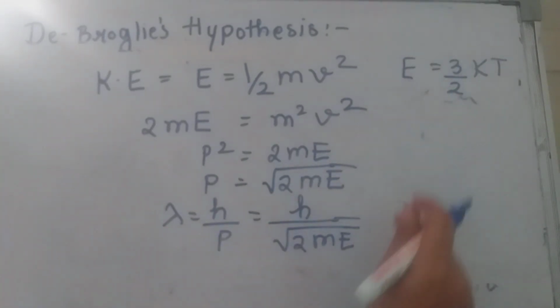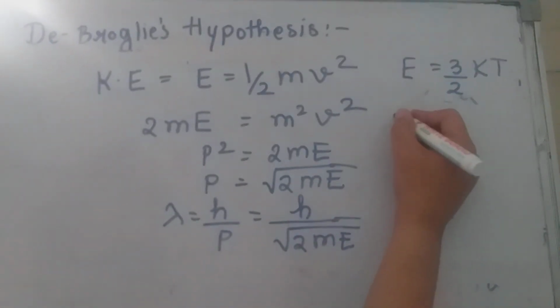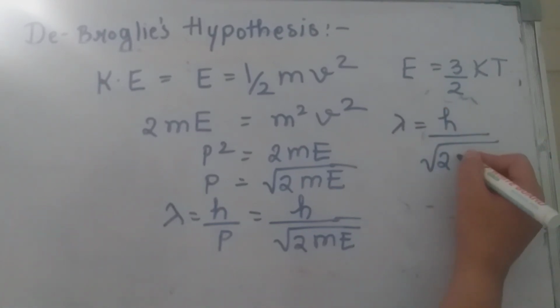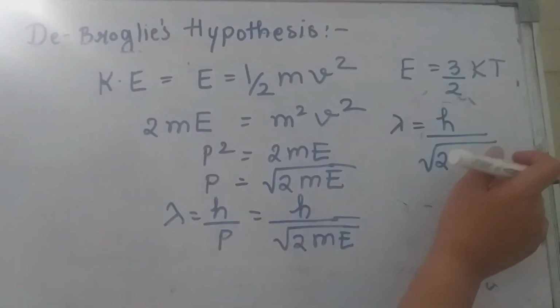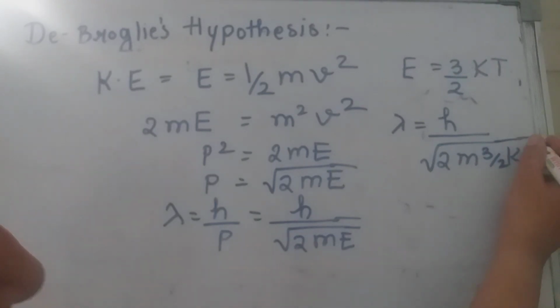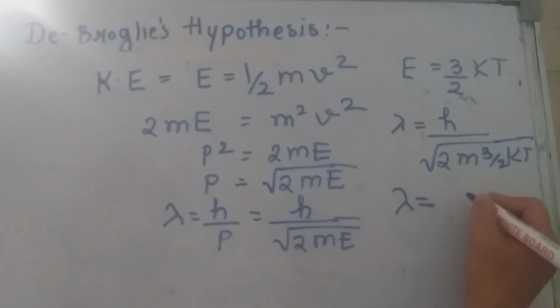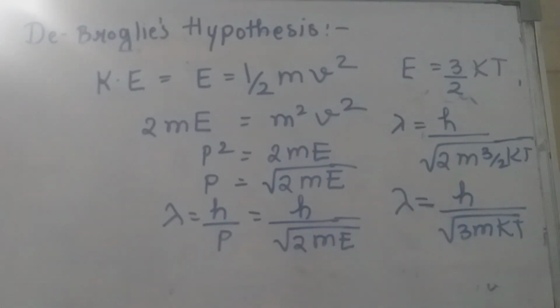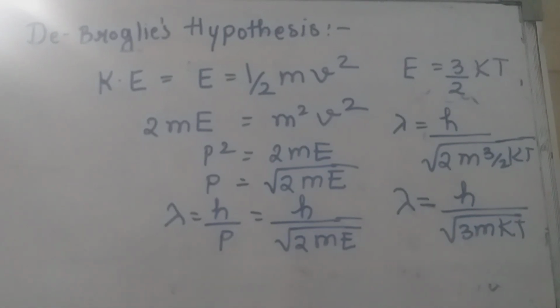So this equation can be written as h upon under root of 2m, putting the value of E as 3 by 2 kT. The 2 gets cancelled, and therefore lambda is equal to h upon under root of 3mkT, where lambda is the wavelength of matter wave, h is the Planck's constant, m is the mass of the particle, k is the Boltzmann constant, and T is the constant temperature.